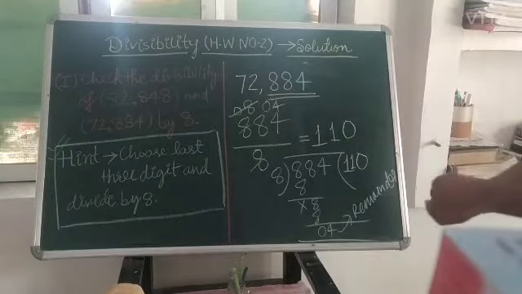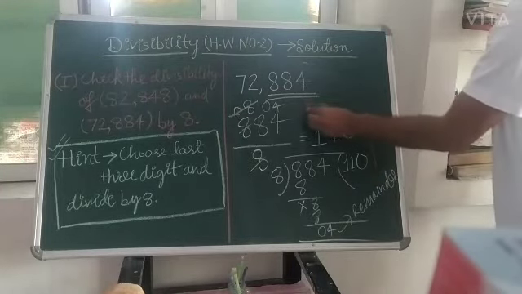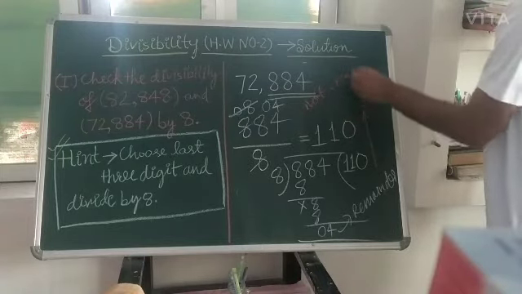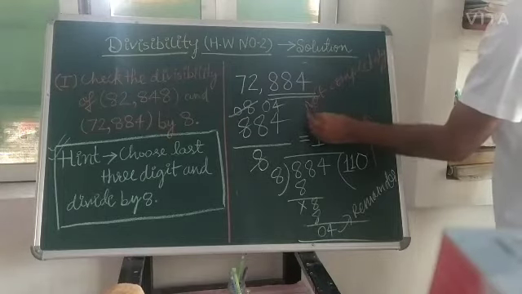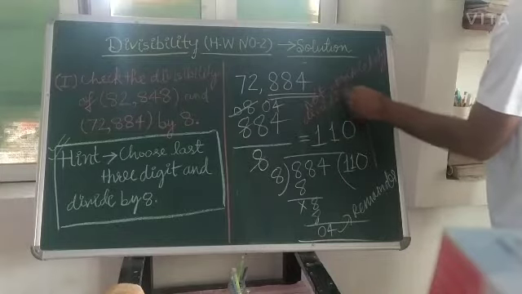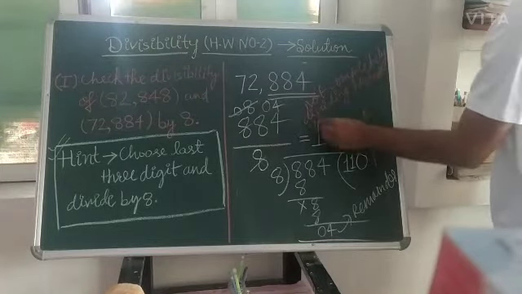So the remainder is coming, not completely dividing the last 3 digits.